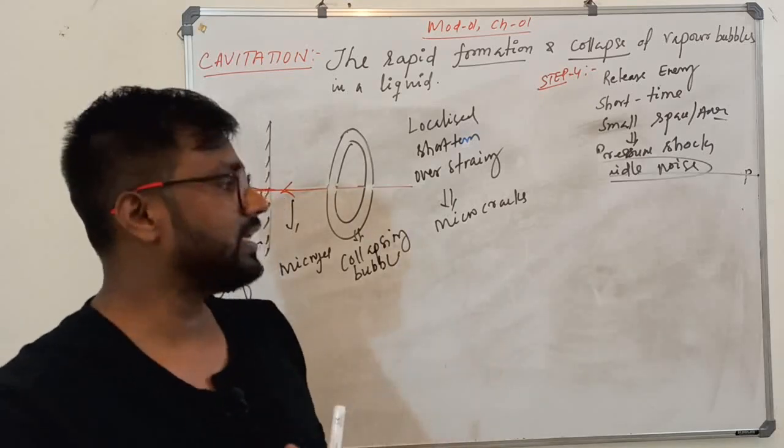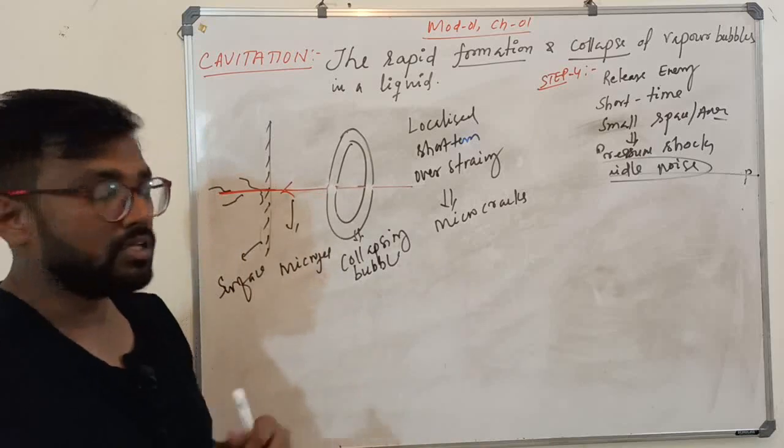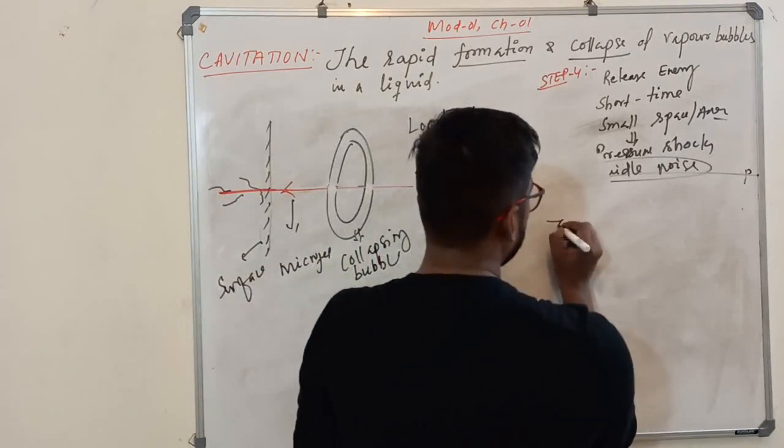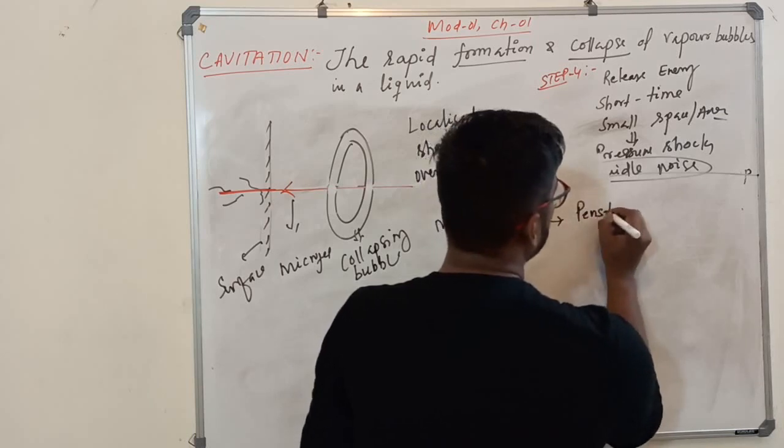So where do we get these kinds of things in practical life? We are finding that in the penstock of the power plant.